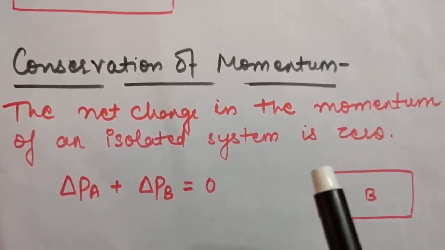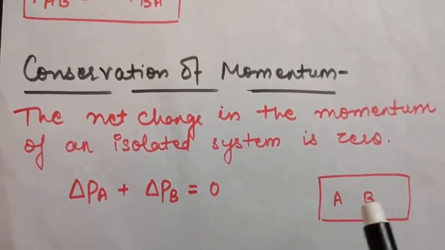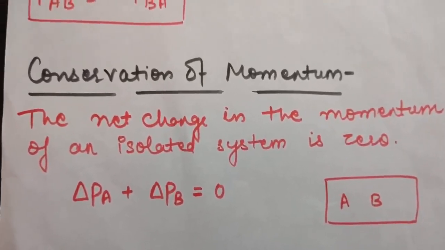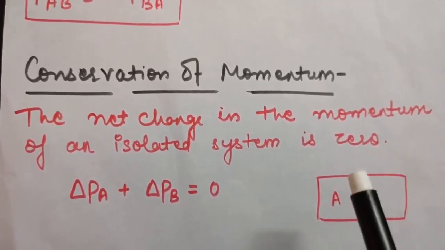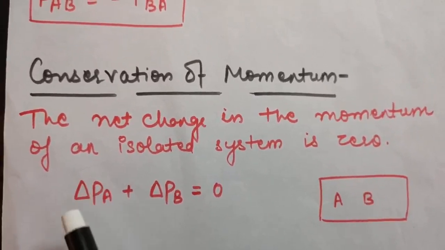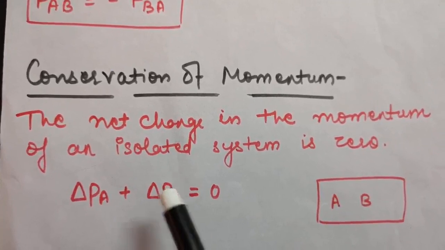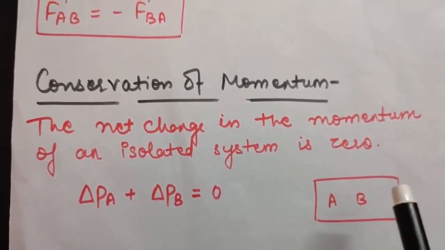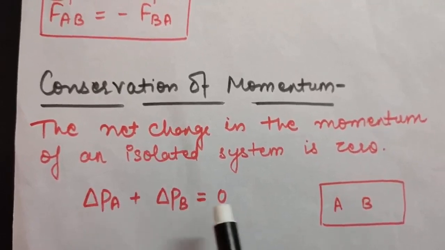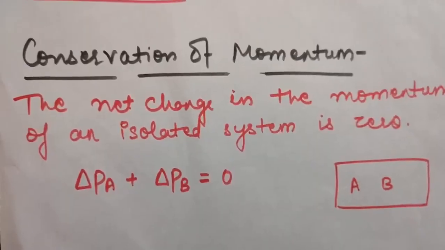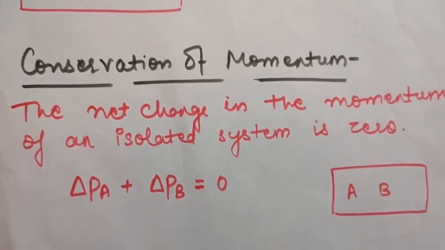Now let us suppose this is an isolated system in which A and B are two bodies which collide with each other. When these bodies collide, there will be some transfer of momentum. Let us say del PA is the change in momentum of A and del PB is the change in momentum of B. Now because both the bodies are in an isolated system, the total change in the momentum will be 0. So the net change, or the total change, of the momentum of an isolated system is 0.